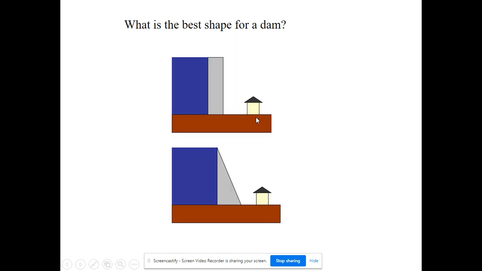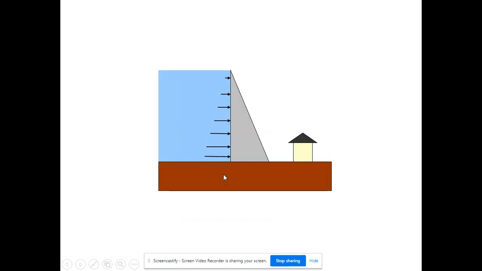Which way are dams shaped? Are they normally this vertical block or are they normally this triangular shape? Well, normally it's the triangular shape. Why would it need to be thicker at the bottom than at the top? Well, that's because as you go down in the water, the water pressure gets greater and greater as you get deeper and deeper. So that way you've got more concrete here to resist that pressure.